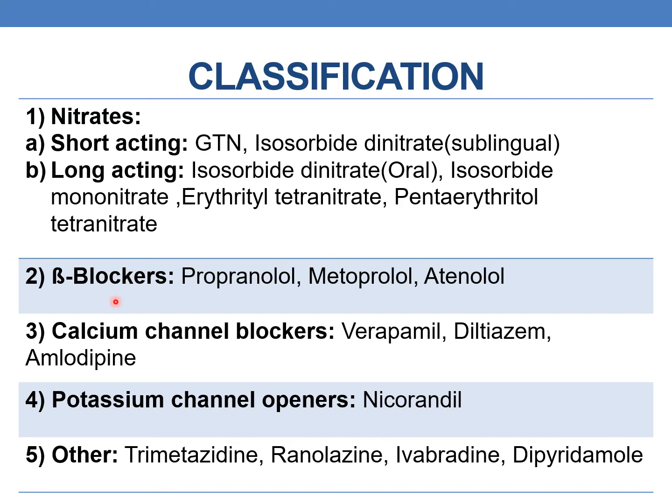Coming to the next category, they are beta blockers. Examples are propranolol, metoprolol and atenolol. The next one is calcium channel blockers. Examples are verapamil, diltiazem and amlodipine. The next is potassium channel openers. Example is nicorandil. And finally, other anti-anginal drugs: they are trimetazidine, ranolazine, ivabradine and dipyridamole.